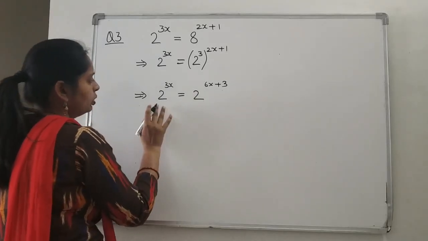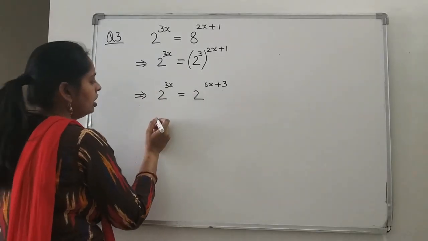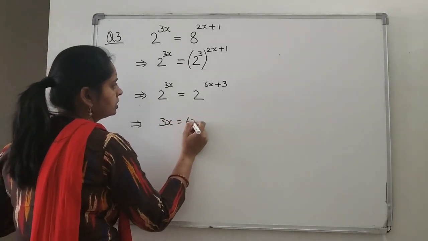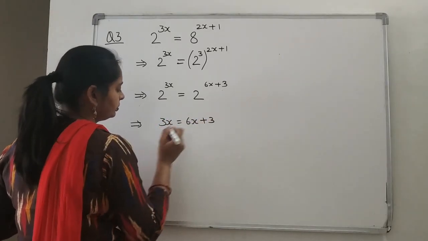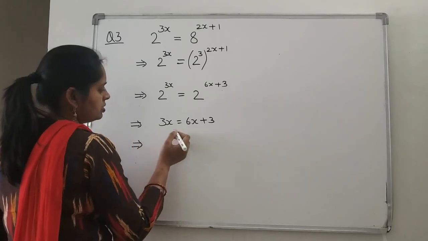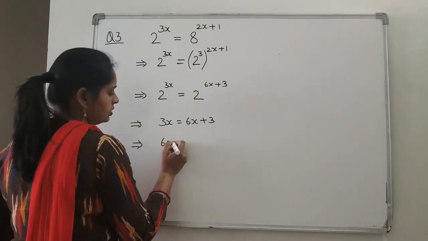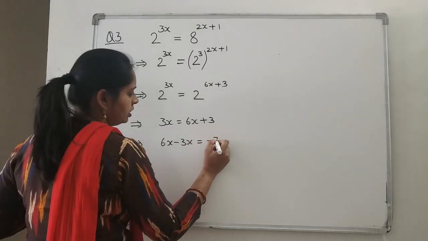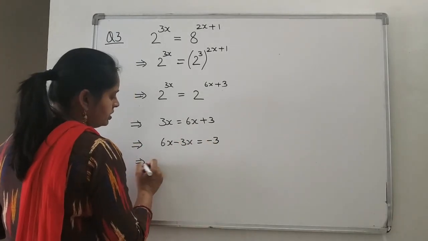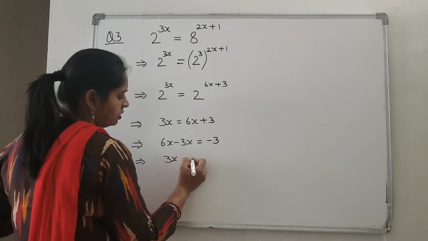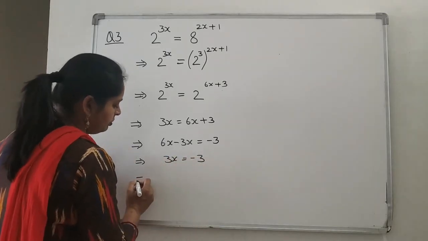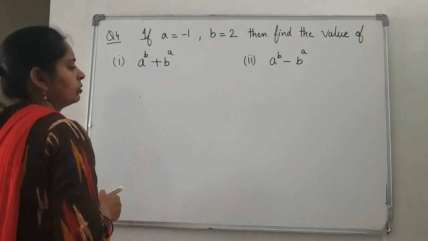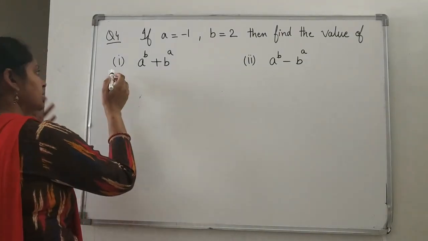Now we can equate, both are having the same base, so we can equate the powers. So we got 3x is equal to 6x plus 3, which is equal to 3x minus 6x, which will give you how much? Minus 3x, which implies 3x is equal to minus 3. That implies x is equal to how much? x is equal to minus 1. Okay.